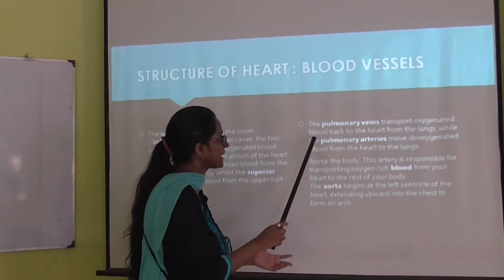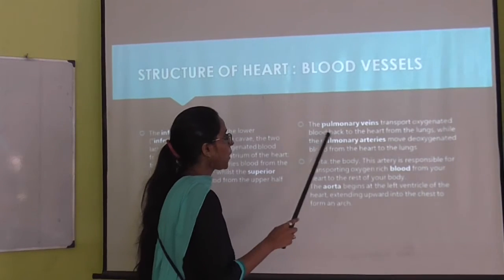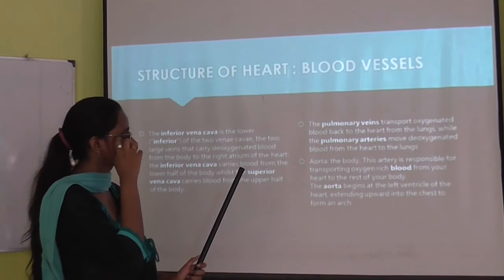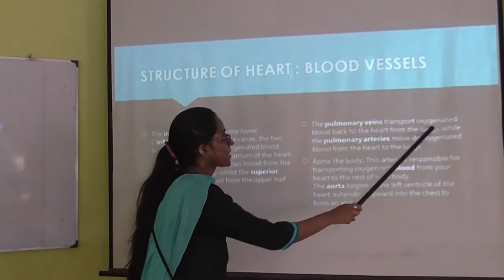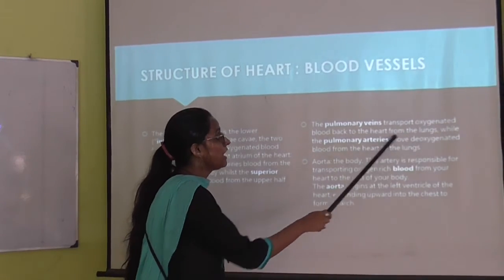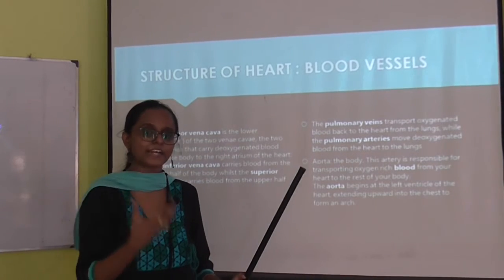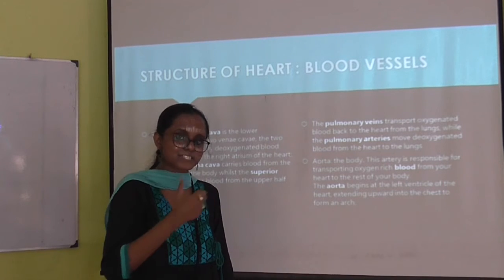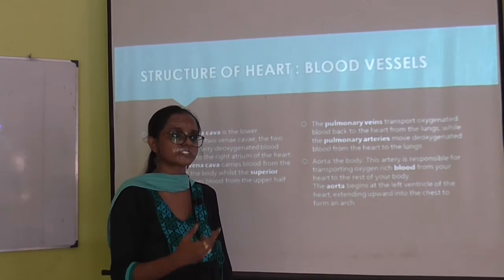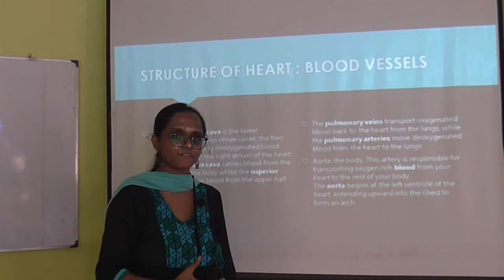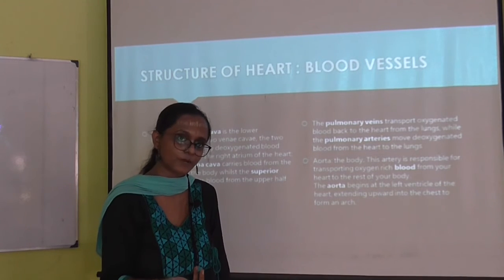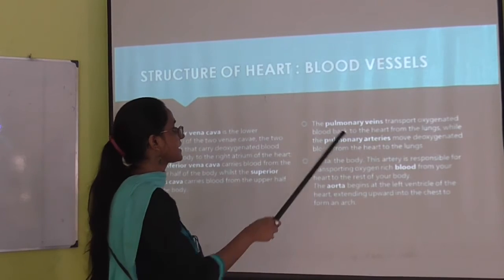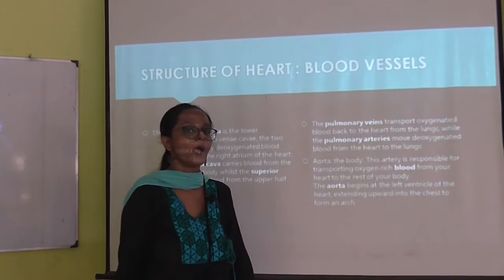And next, the pulmonary vein transports the oxygenated blood back to the heart. What is it doing? It is carrying the oxygenated blood to the heart from the lungs. Generally, the purification is mostly done in the lungs. It purifies the blood by taking away the waste material, the carbonated material, and it gives oxygen to the blood, and that blood is being carried by the pulmonary veins.